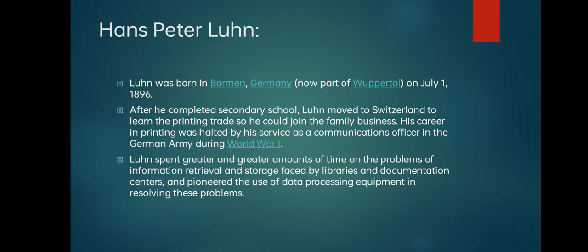War I. Luhn spent greater and greater amounts of time on the problems of information retrieval and storage faced by libraries and documentation centers, and pioneered the use of data processing equipment in resolving these problems.